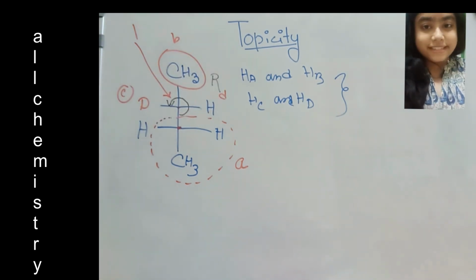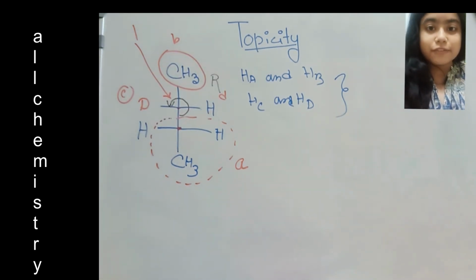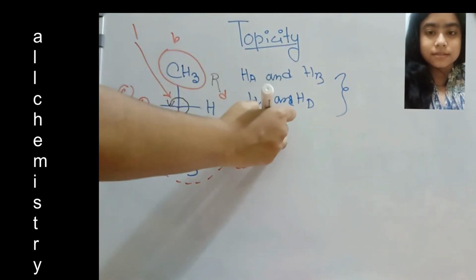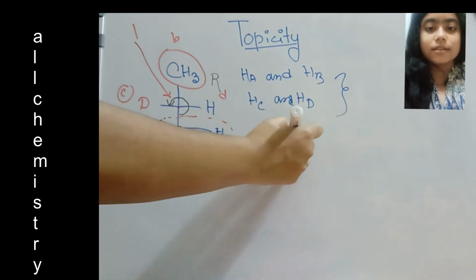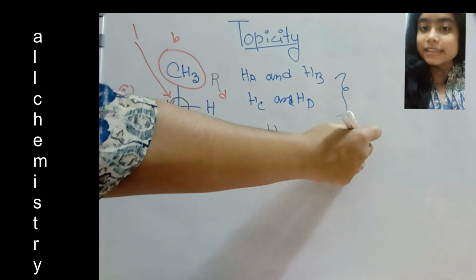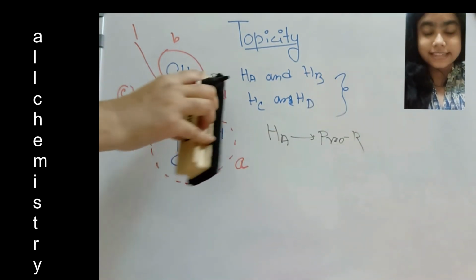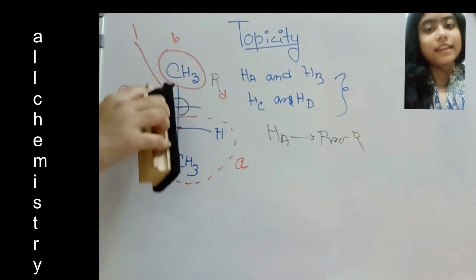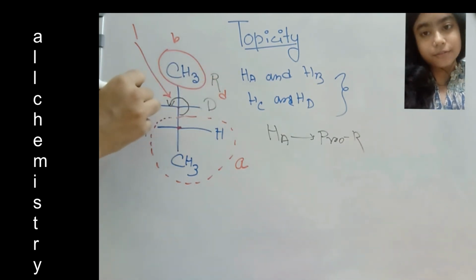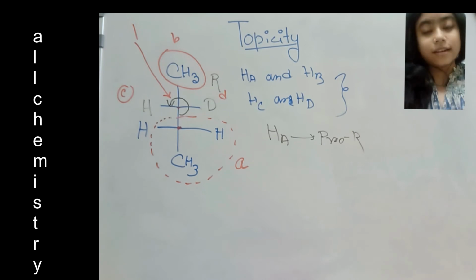Okay, so after doing this R, we will do the topicity about Hb. When we are doing it, we can call that Ha is pro-R here. Now we will see about Hb. We put deuterium in place of Hb and keep Ha as hydrogen.